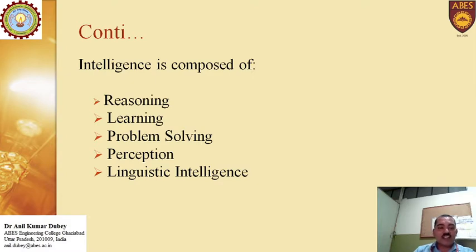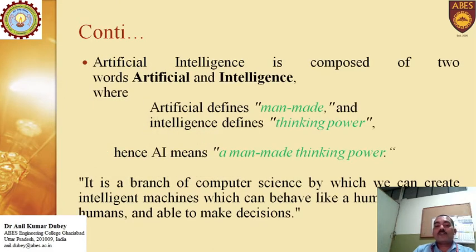That means analyzing the data to solve problems by receiving information and processing it. Now, artificial intelligence is composed of two words. The first word is artificial, the second one is intelligence. Artificial means man-made, humans are creating such things, and intelligence means thinking powers, your analytical ability. How you can analyze information so that you can solve problems. Problem solving methods. Hence, AI means man-made thinking powers.